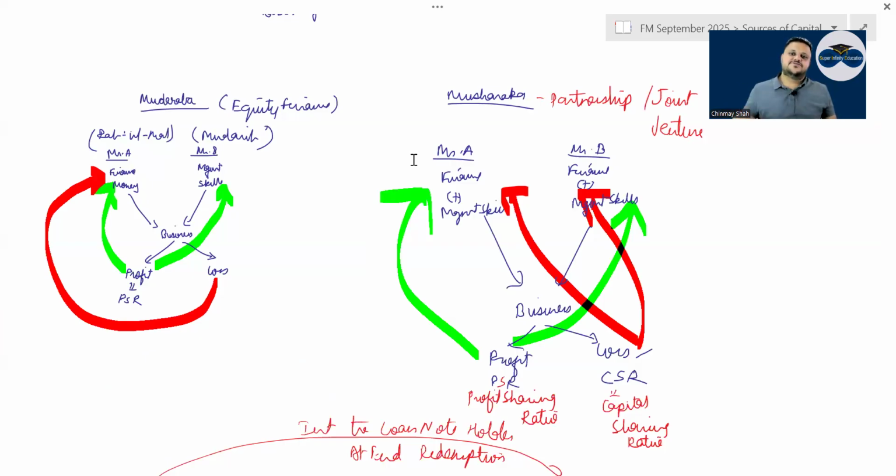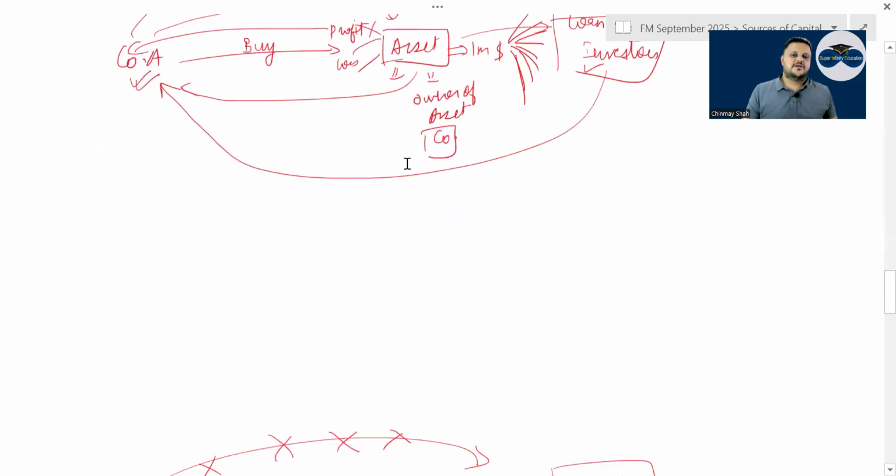Management. But when it comes to Musharaka, or partnership or joint venture, Mr. A and Mr. B, both with finance and management skill, come together. Correct. And then if there is a profit, it is shared in PSR. If there is a loss, it is shared in capital sharing.